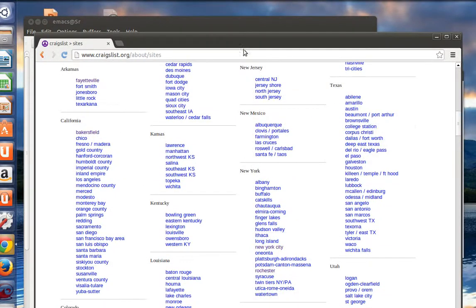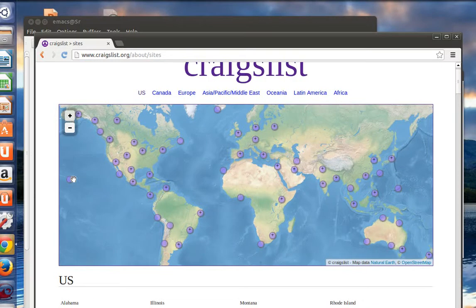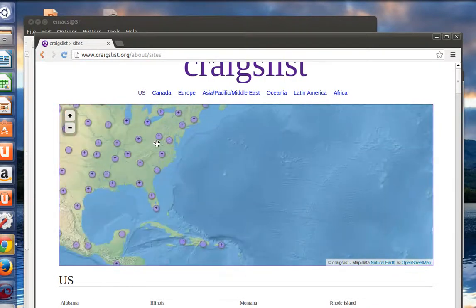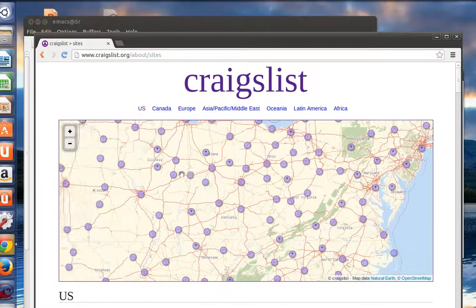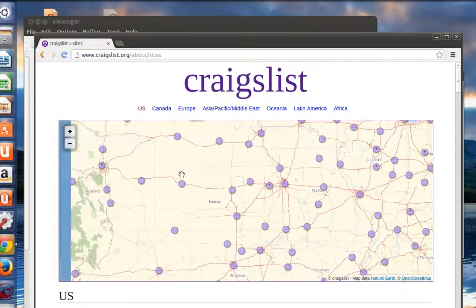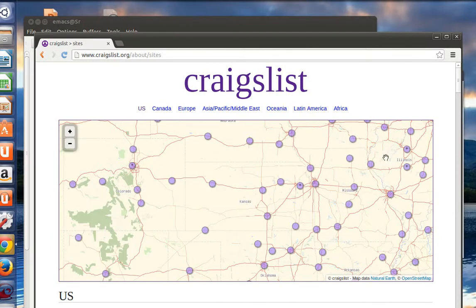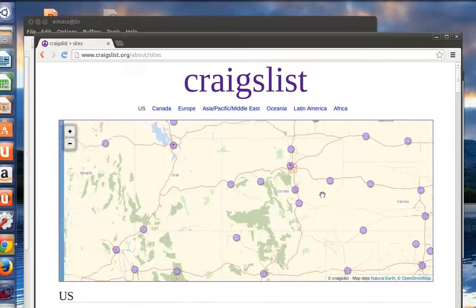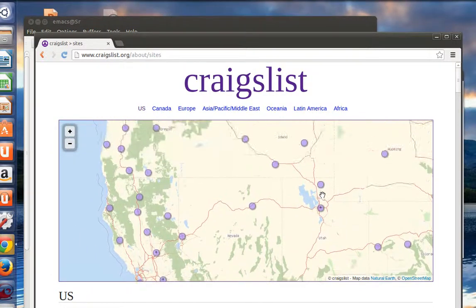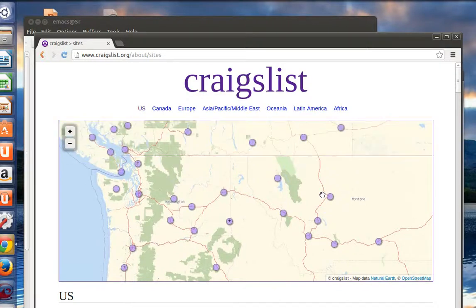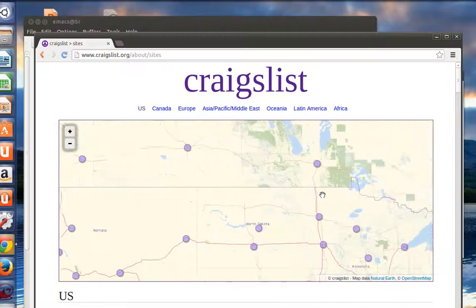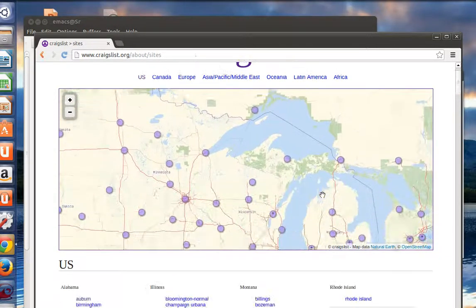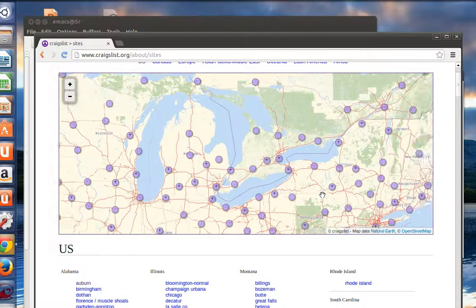So New York has a lot, Texas has a lot, California has a lot. There's a bunch of these that have a lot, and essentially my challenge was to scrape all these little purple dots. You can see there's quite a few of them. What's really interesting is that they lay pretty much on major roadways. So if someone was going to be trafficked and moved from place to place, it'd be pretty reasonable to say, well, maybe if their picture came through a different Craigslist site over a short period of time, then we can classify them as likely prostitutes or not prostitutes.